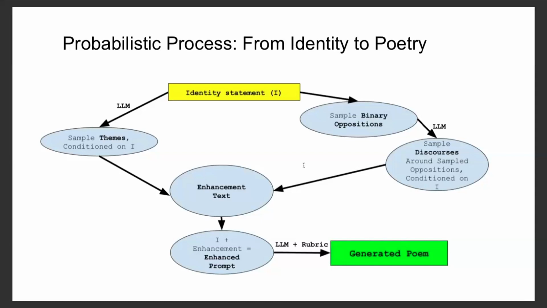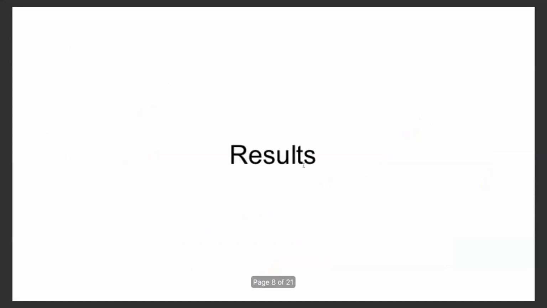We include this in the enhancement text, and then we feed the enhancement text plus the identity statement to the LLM, which is cleverly designed to generate a maximally high quality poem conditioned on that identity statement and enhancement text. And so I'll go into results.